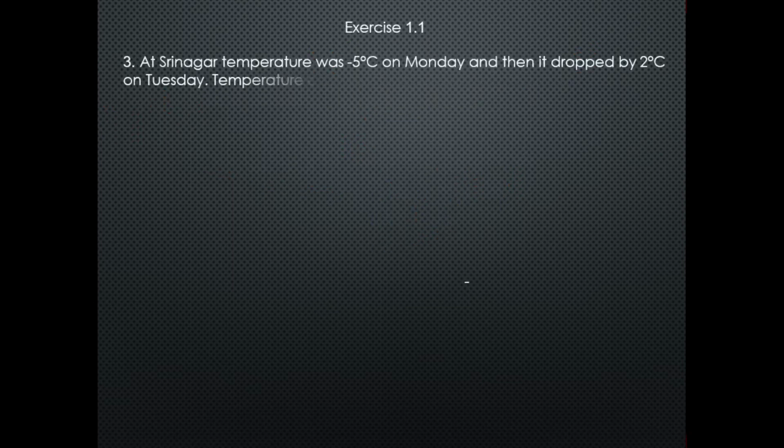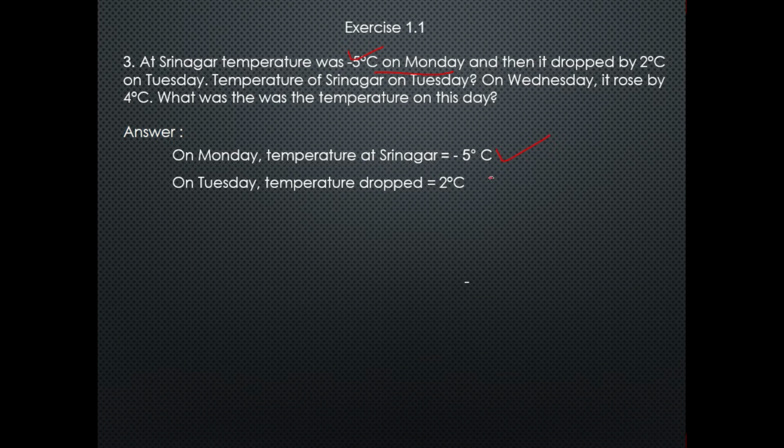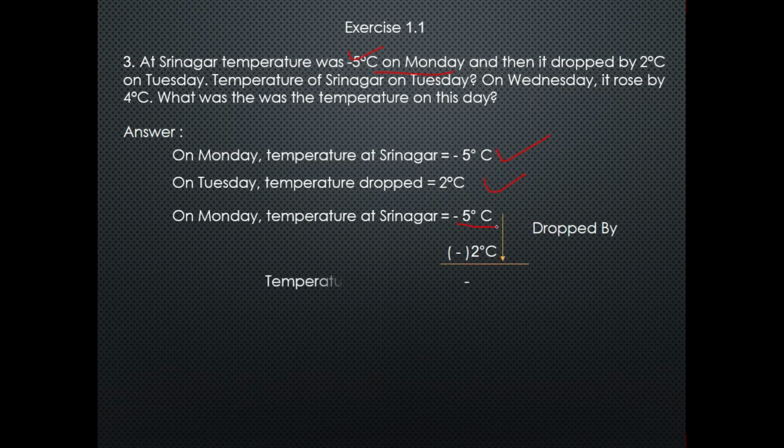Now come to question number 3. At Srinagar, the temperature was -5 degrees Celsius on Monday. On Monday the temperature at Srinagar is given as -5 degrees Celsius, and then it dropped by 2 degrees Celsius on Tuesday. It means we will subtract 2 degrees Celsius from -5 degrees Celsius.